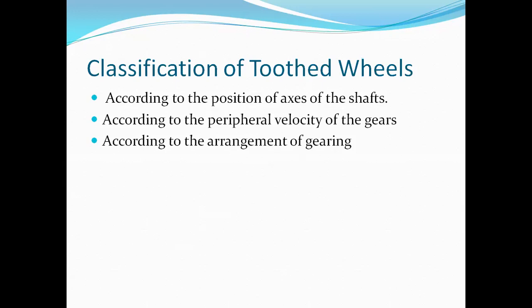But in case of internal gearing, the gears of two shafts mesh internally with each other. The larger of these two wheels is known as annular wheel and the smaller one is known as pinion. In case of internal gearing, the motion of two wheels is always like or in the same direction.